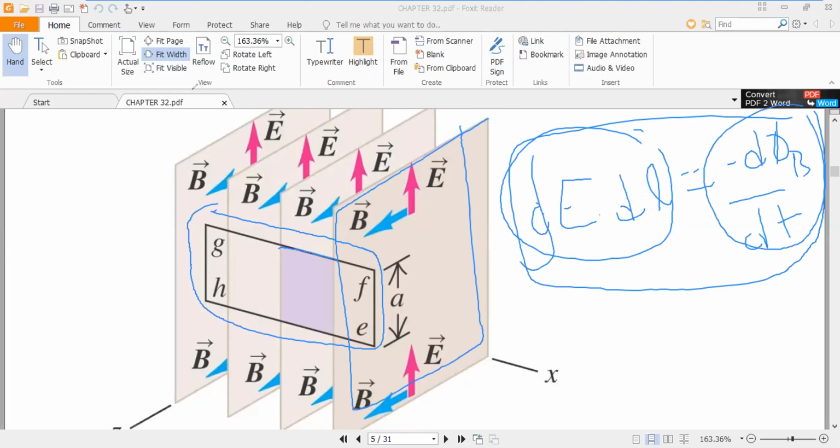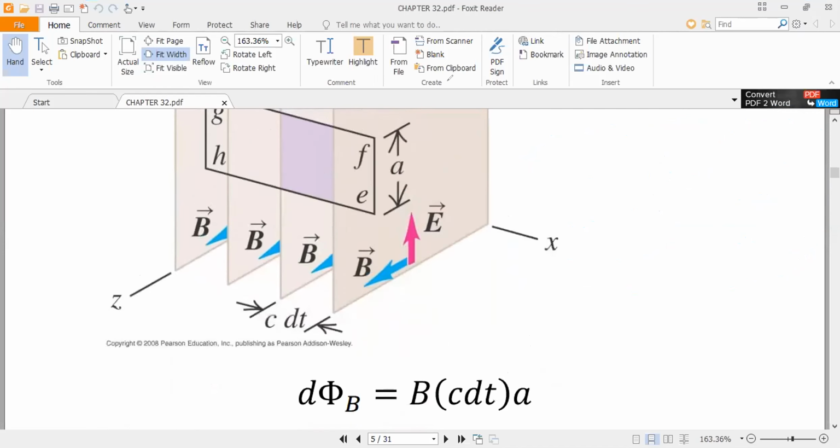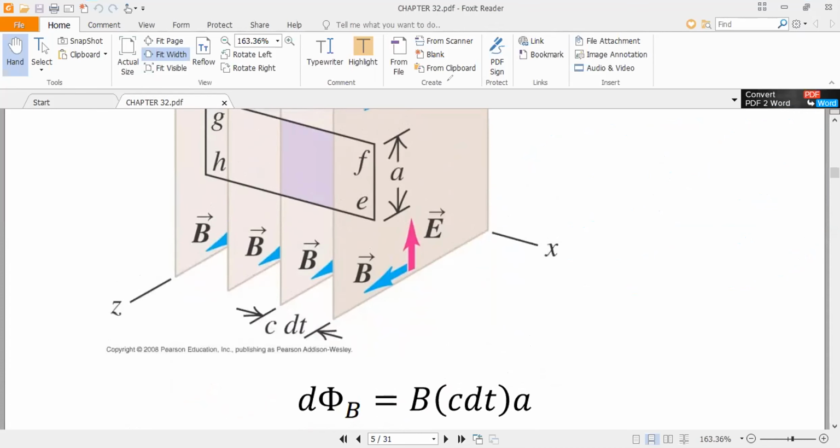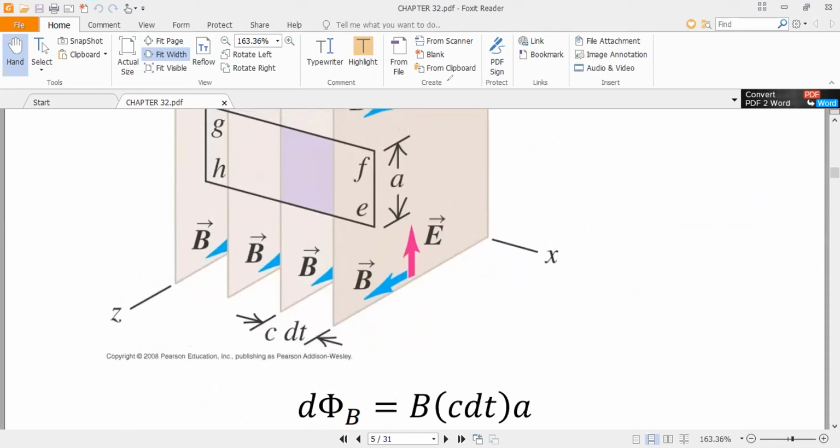This is very simple. First calculate how much flux is there across that loop.